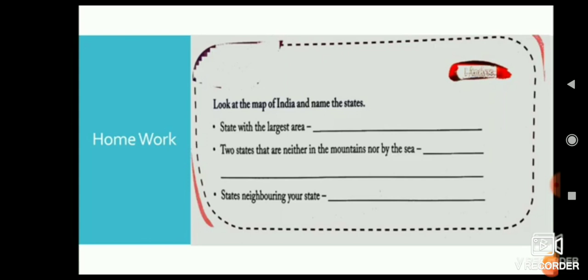So children, this was the homework which I gave you. Have you found the answers? What is the question? State with the largest area. In your textbook, there is a map booklet that you can open, and from there you can find out which is the largest state in India.